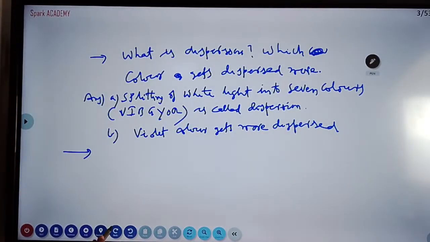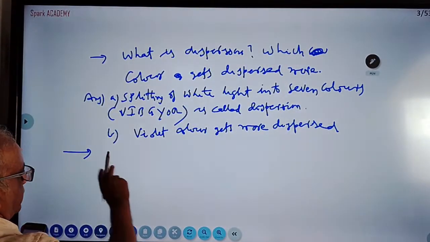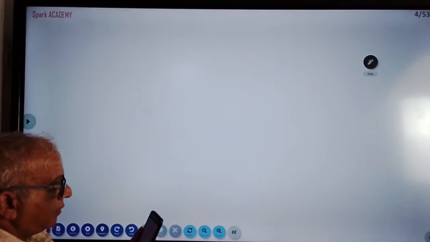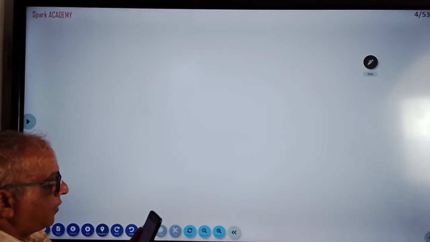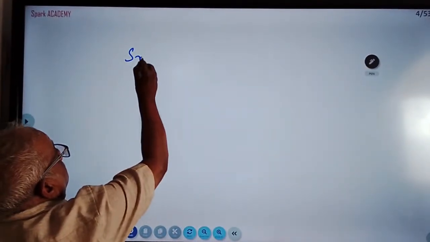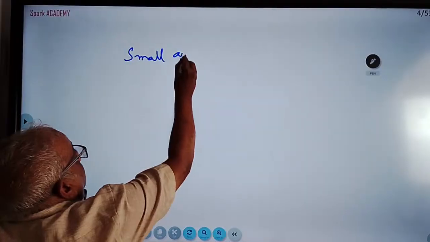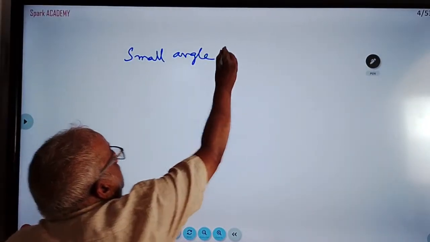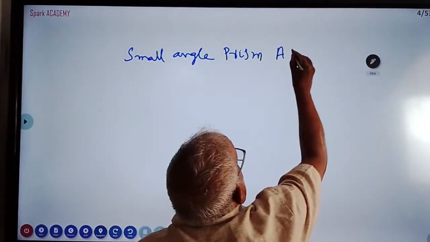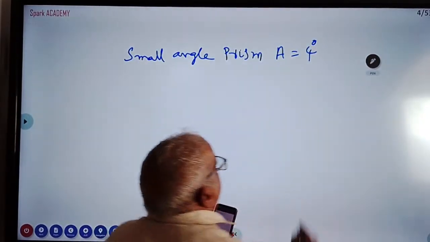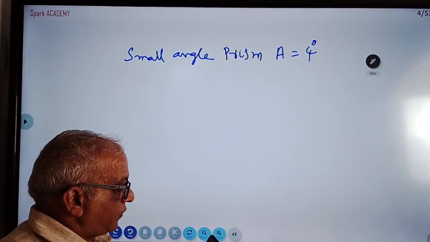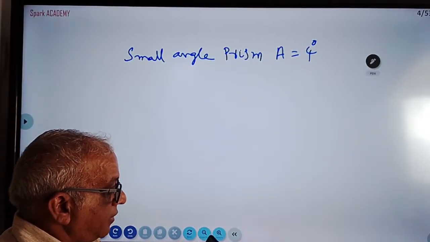A small angle prism, I'll do on the next page, students. See the writing. Any problem with that? Small angle prism. Small angle means A should be less than 10 degrees. A is 4 degrees.